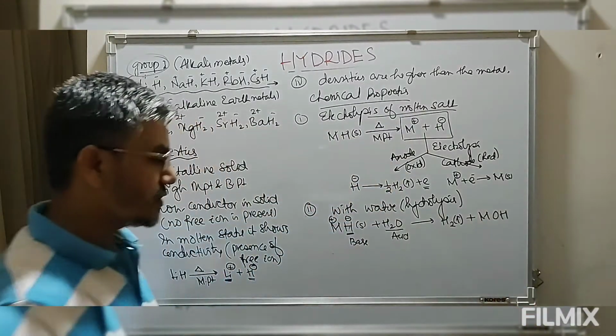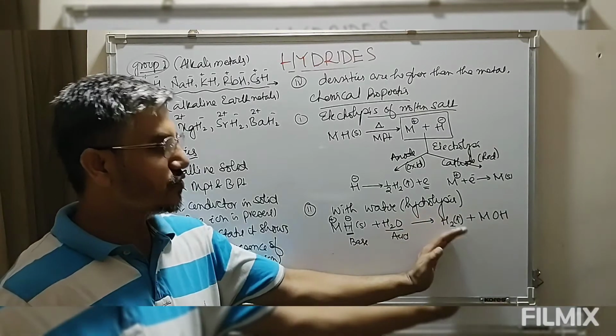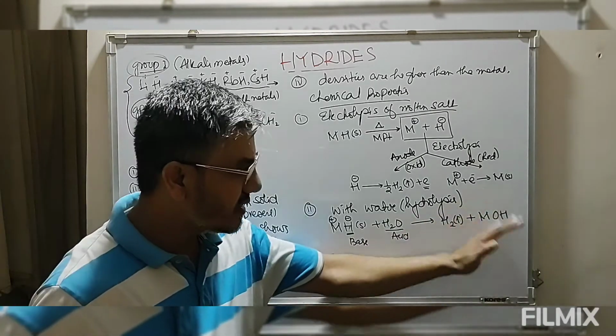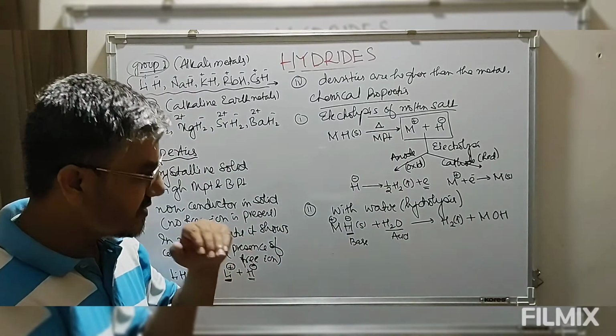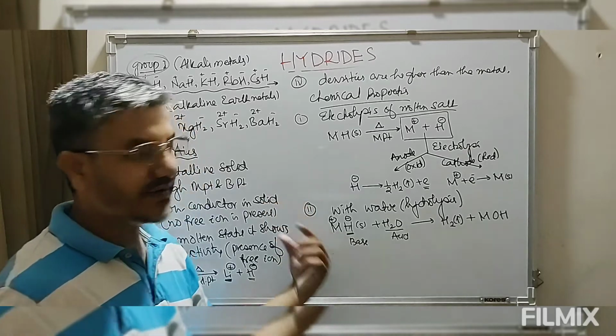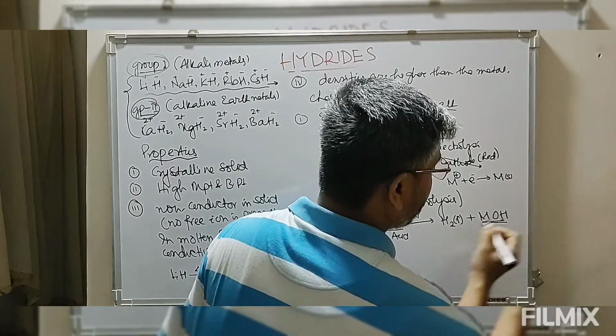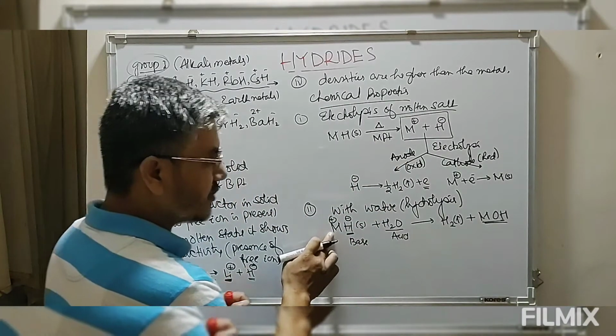So now look at this. Hydrolysis of these ionic hydrides produces hydrogen gas and metal hydroxide. So that means the hydrolysis product of this metal hydride, that is ionic hydride, is basic in nature because of the formation of this metal hydroxide. This is alkali metal hydroxide.